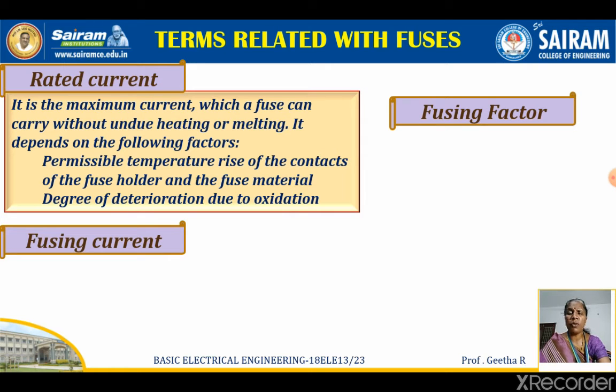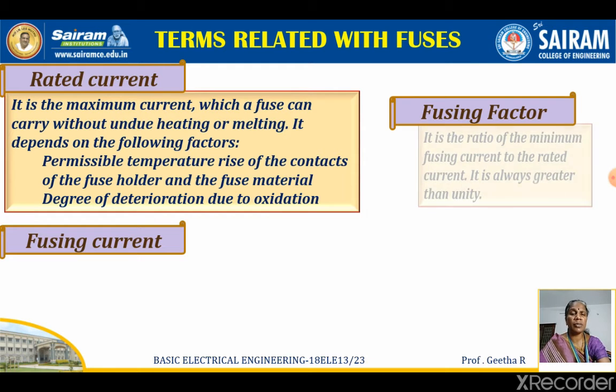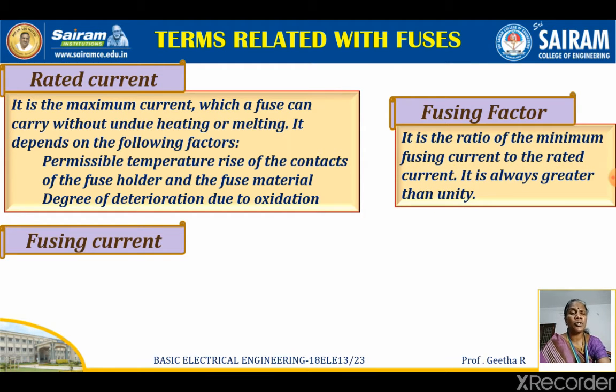It depends on the following factors: the permissible temperature rise of the contacts of the fuse holder and the fuse material, and the degree of deterioration due to oxidation. Next, fusing factor. It is the ratio of minimum fusing current to the rated current. It is always greater than unity. The ratio of minimum fusing current and the rated current.